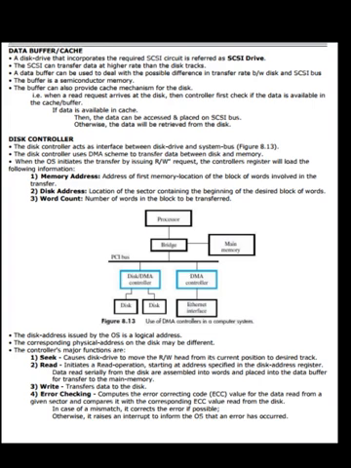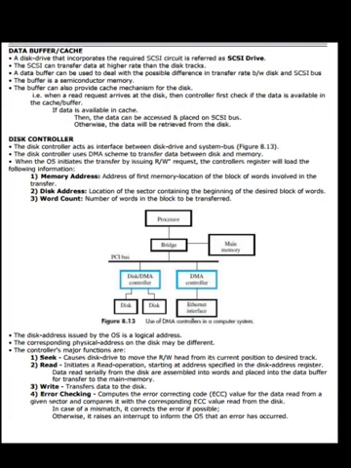When a read request arrives at the disk, the controller first checks if the data is available in the cache or buffer. If data is available in the cache, then the data can be accessed and placed on the SCSI bus. Otherwise, the data will be retrieved from the disk.